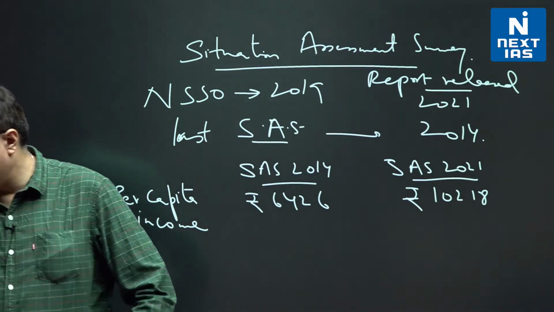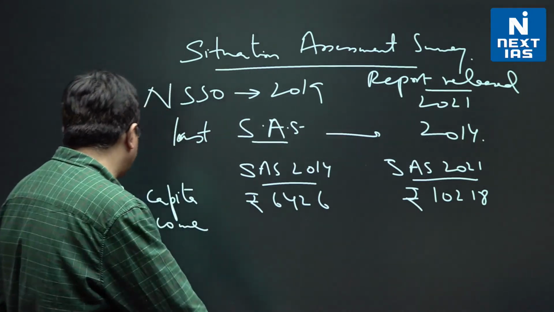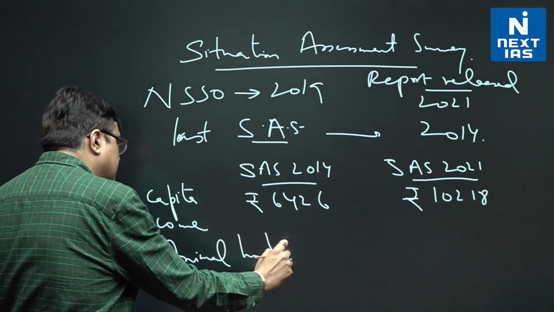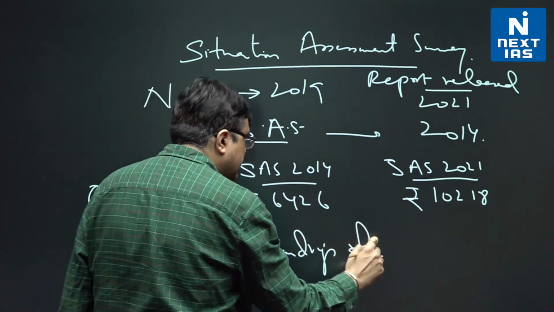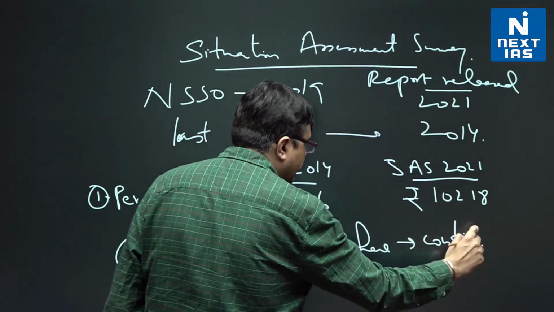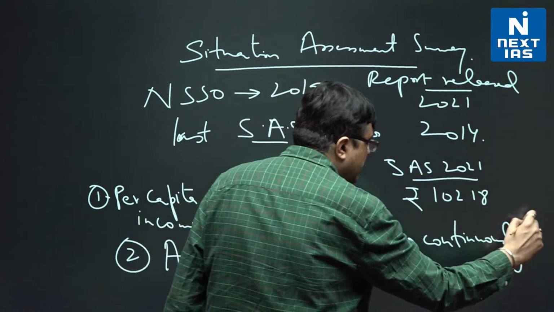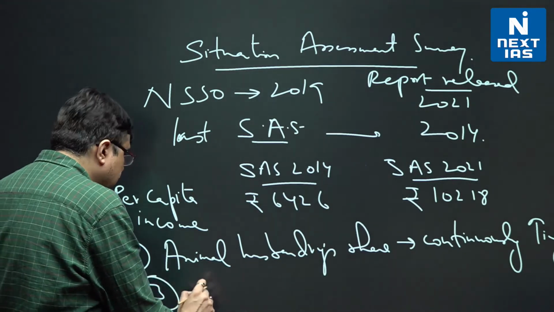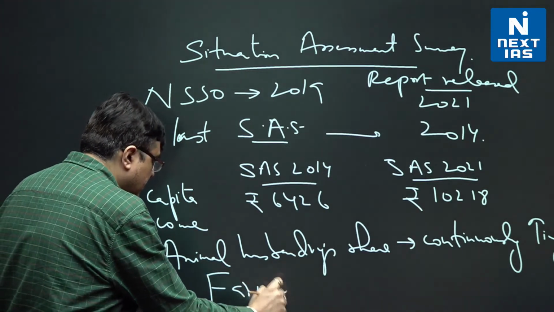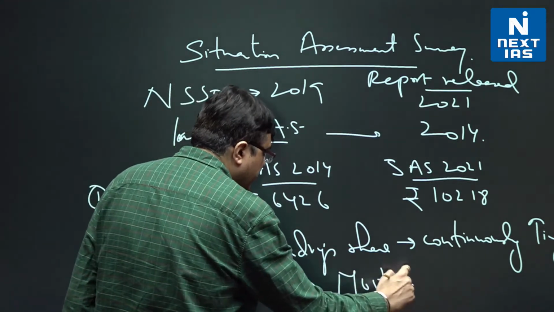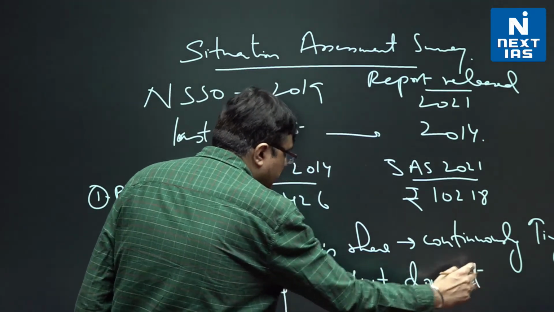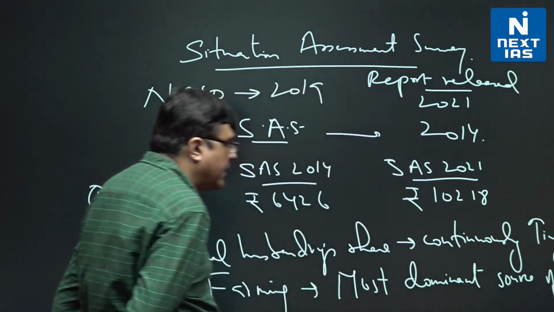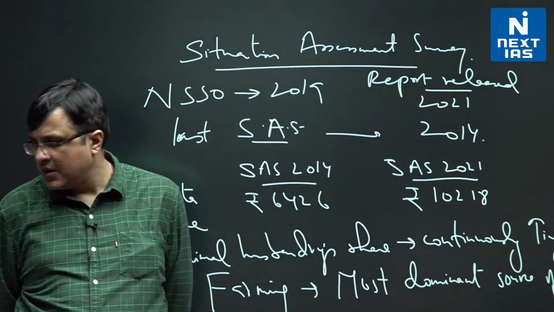Also, it says that as a source of income, the second thing is animal husbandry. Animal husbandry's share is continuously increasing as a source of income for farmers. Third is that farming is the most dominant source of income. Among all agricultural households, the most dominant source of income is farming. So that is the third thing to keep in mind.